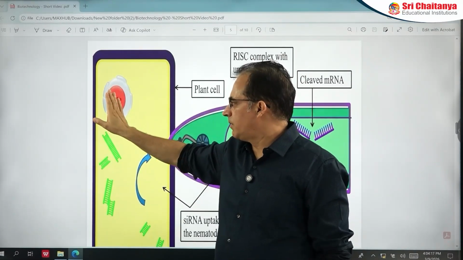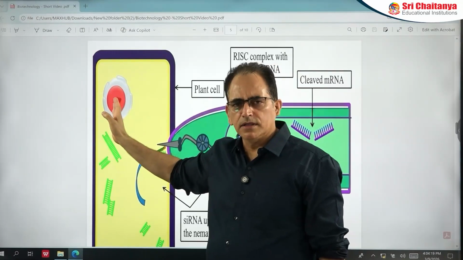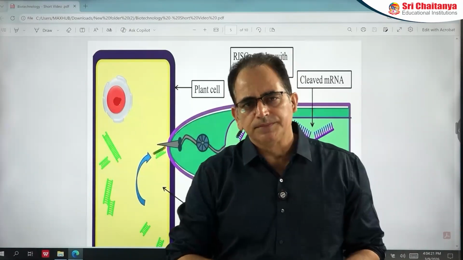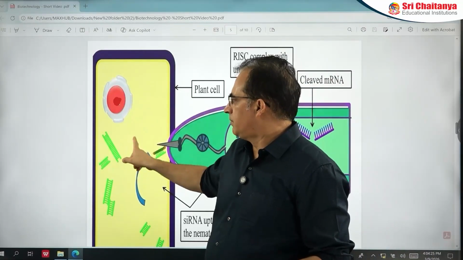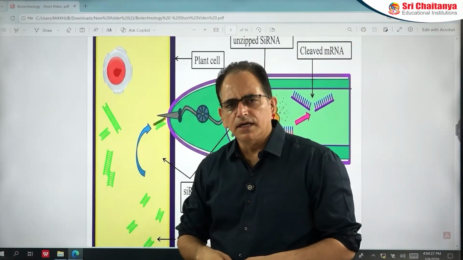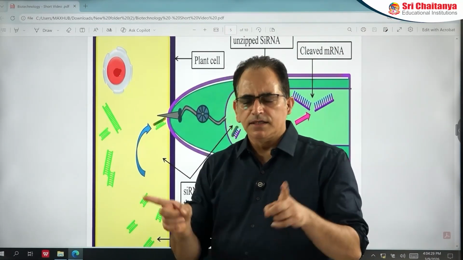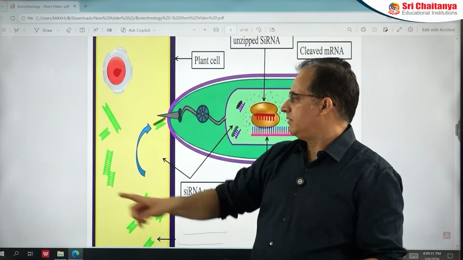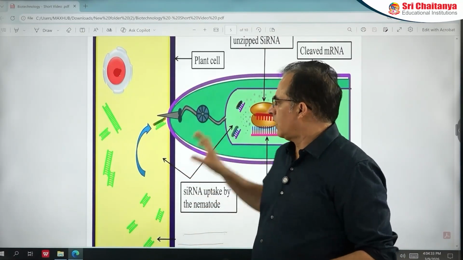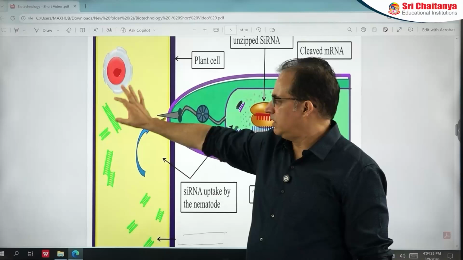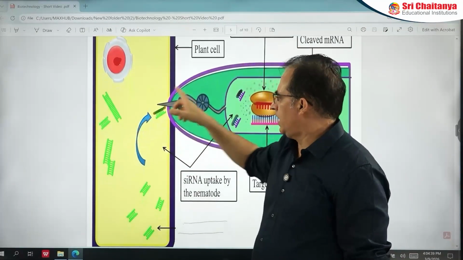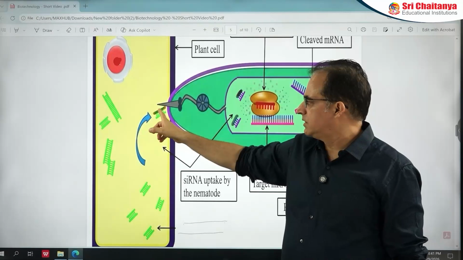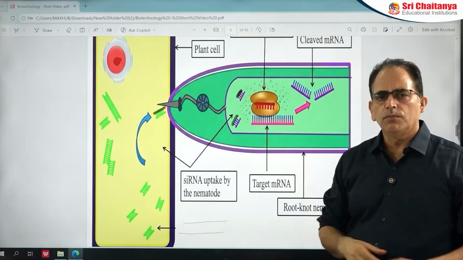This is the nucleus of the tobacco plant. Into the nucleus, scientists have transferred the nematode-specific gene. Now this nematode-specific gene produces two types of RNA, sense and antisense RNA. Sense and antisense are complementary, so they will pair and form double-stranded RNA. Now when nematode feeds on the tobacco plant, this RNA may enter into the nematode body.